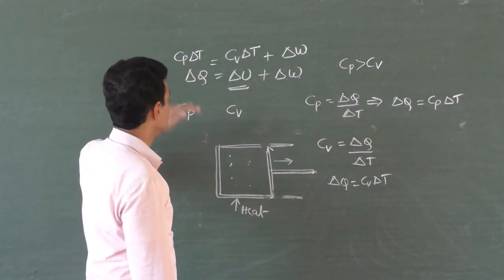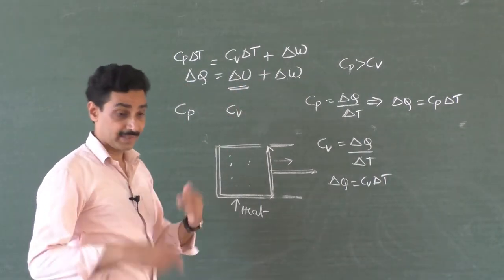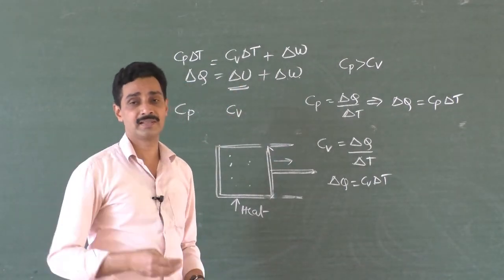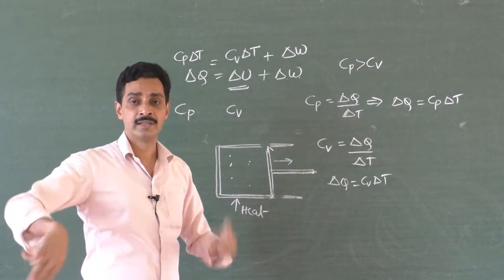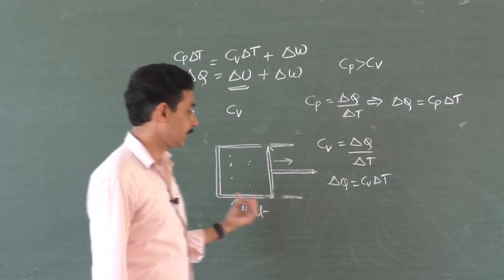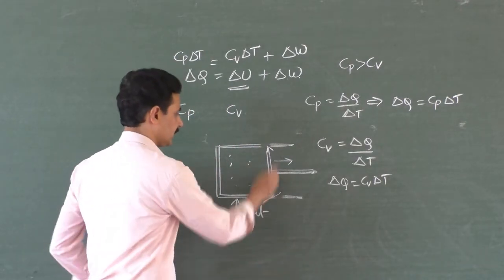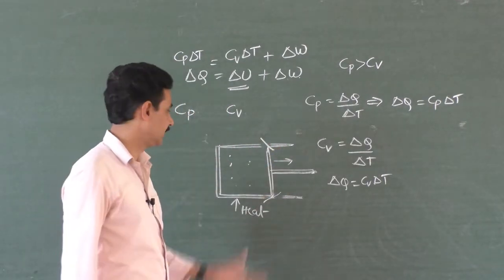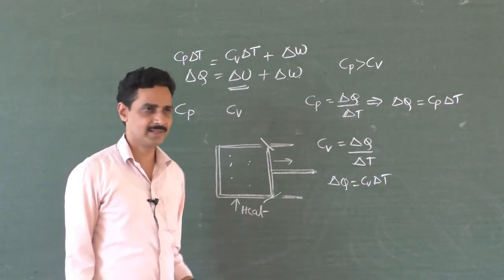That means to keep the pressure constant, you have to do both: raise the temperature and keep on doing the work in moving the piston. But when you are raising the temperature keeping volume constant, you need not worry about the work, because you are keeping the piston intact without moving, volume remains constant, no external work has to be done, and everything is used to raise the internal energy.